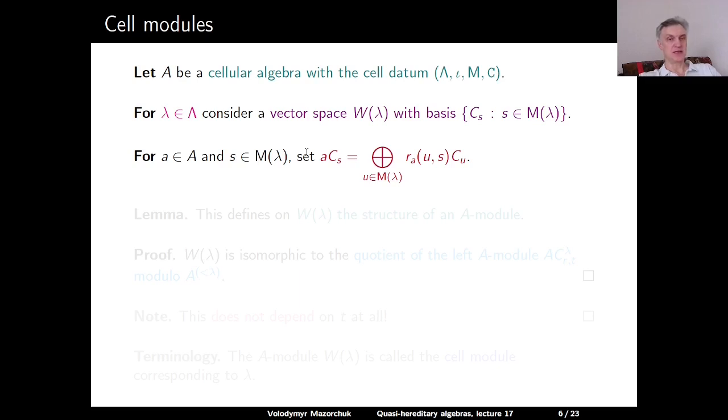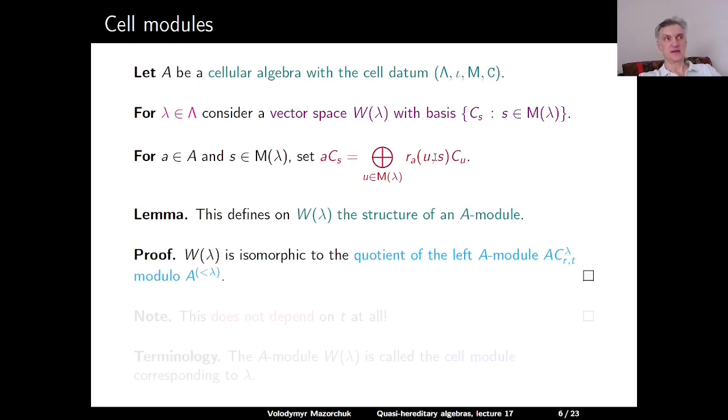a times the basis element C_s is a sum, just the usual sum, not a direct sum, over all u in M(λ) of the basis element C_u with the coefficient r_a(u, s). That's the same coefficient which appears in the third axiom of the cellular algebra. Lemma: this defines on W(λ) the structure of an A-module.